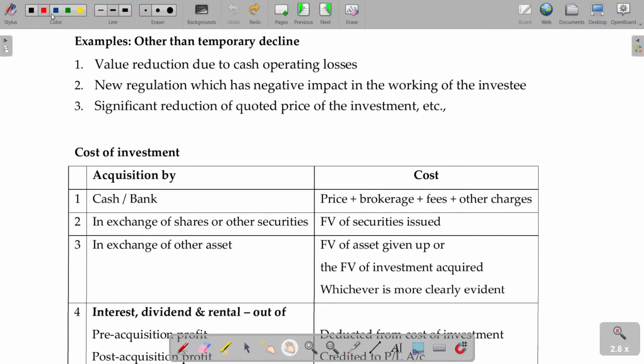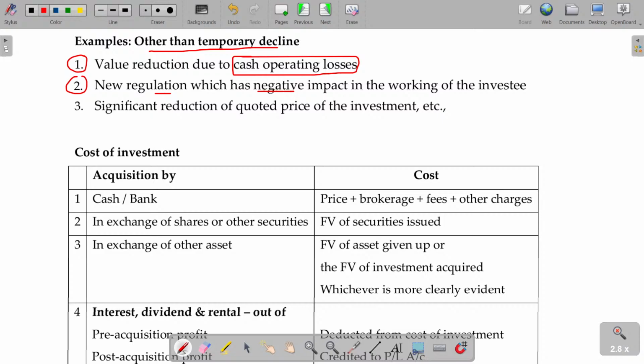Right. See examples other than temporary decline. Value reduction due to cash operating losses. This year the company lost some money, can be adjusted as other than temporary loss because their business is lost. Means permanent decline. Usually the business gives you 100 rupees sales revenue. This year they make only 70 rupees sales revenue. There's some impact due to the operations, not due to the market fluctuation with respect to the market price of the share. New regulation which has negative impact. Suddenly government announces hereafter you will not be allowed to produce the plastics.